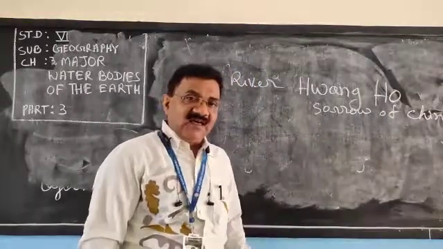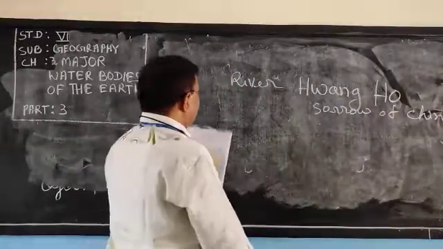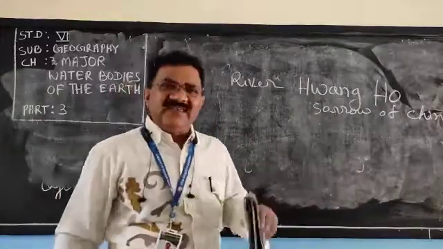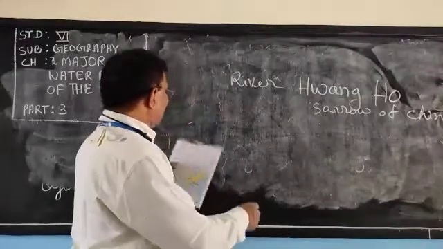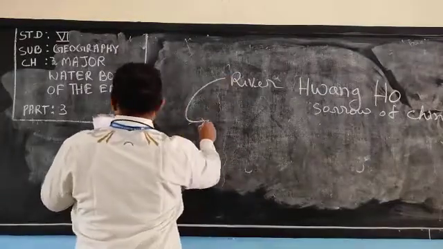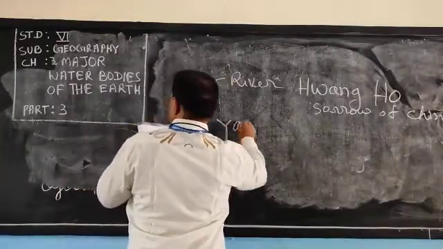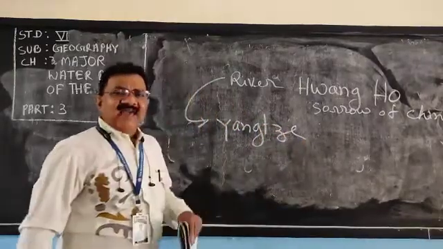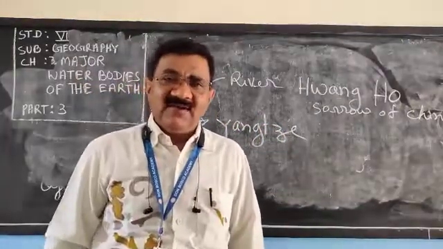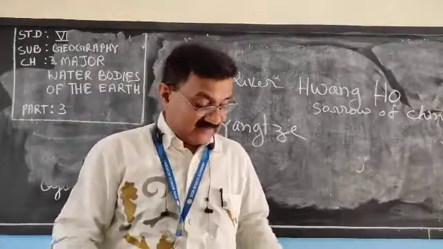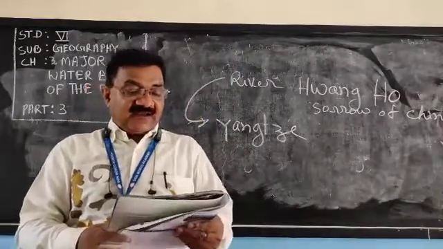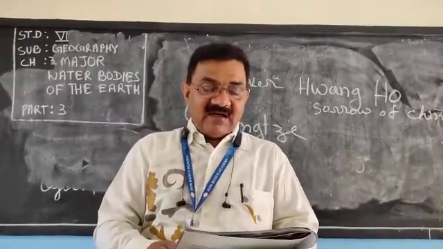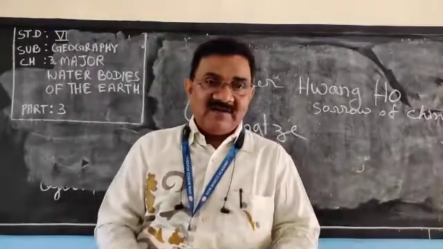One more river is there in China and that is river Yangtze. The name of that river is Yangtze. And it comes out from Tangula Mountain, Kanghai. It is also a Chinese river.